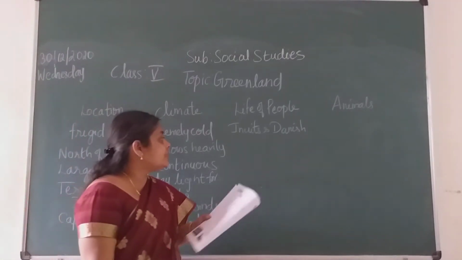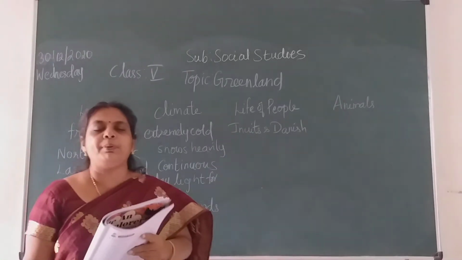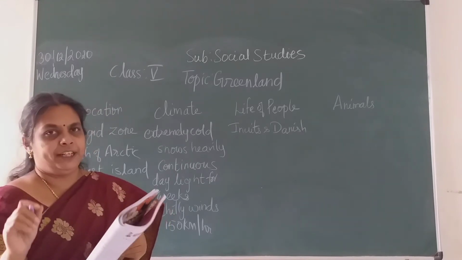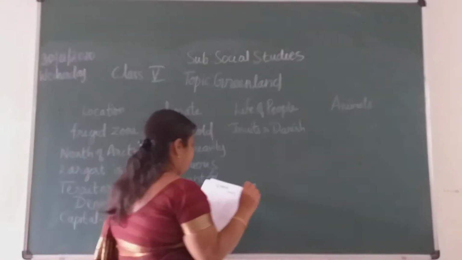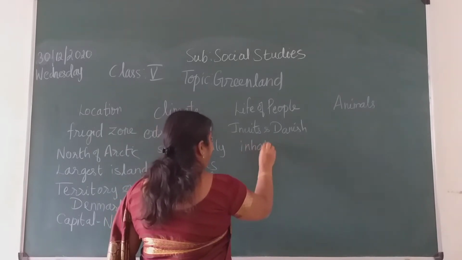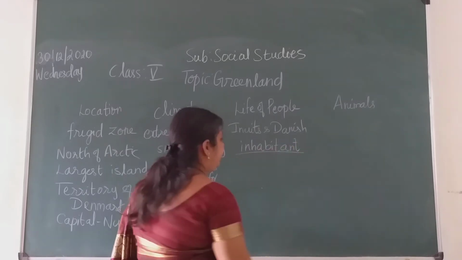Then the Inuits or the Eskimos are the original people living over there. So they use the word inhabitant. Original people, original inhabitant. You should learn the meaning of this word, children.